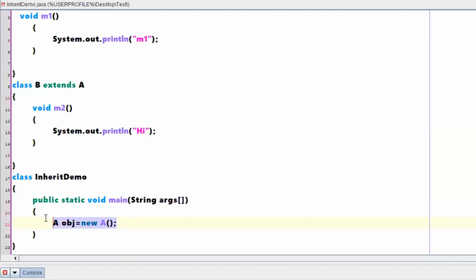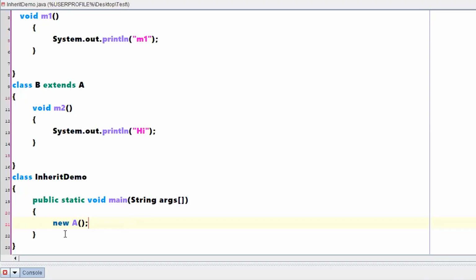So let me repeat a statement once for clarity. If I am writing something like this, am I creating an object of class A? Yes, I am creating an object of class A. To point to this particular object, I have to have a reference.